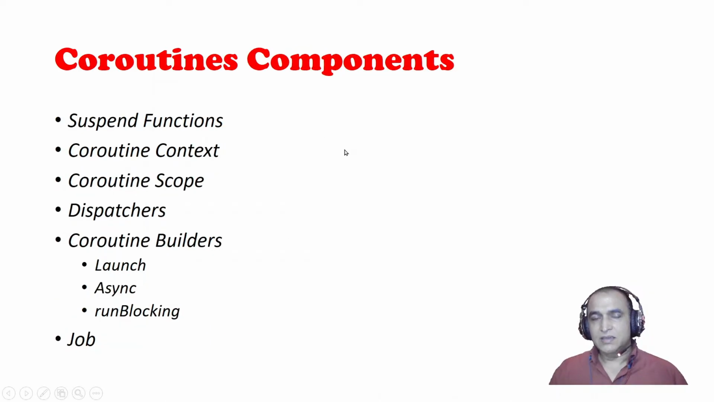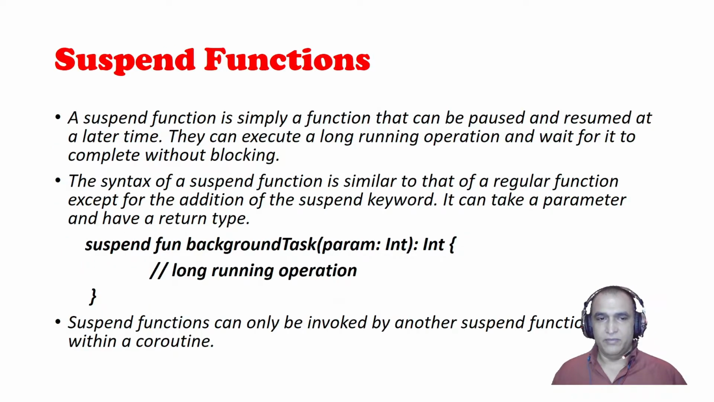Now these are the components of coroutines. If you want to learn coroutines, we have to learn some concepts: what is a suspend function, what is the coroutine context, what is the coroutine scope, what are the dispatchers, what are the builders in coroutines, and what is a job. These are the components that run coroutines in a better environment. So, what is a suspend function?